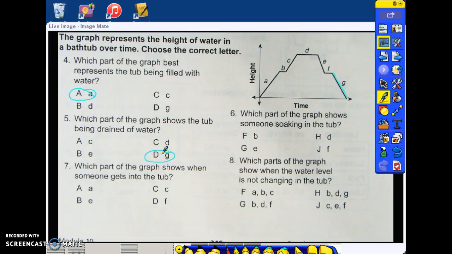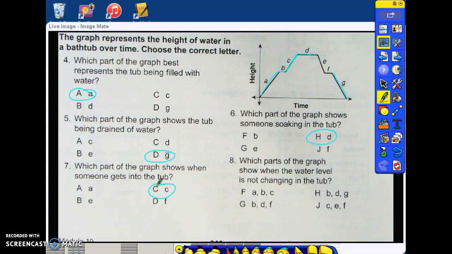Which part of the graph shows someone soaking in the tub? A is where they're filling it, and the level stops right here. When someone gets in the tub, the water rises. So this is someone getting in the tub, and D is where they're soaking. That is choice H. Which part of the graph shows when someone gets into the tub? We said that is C. That's when the water level rises again because someone gets in it.